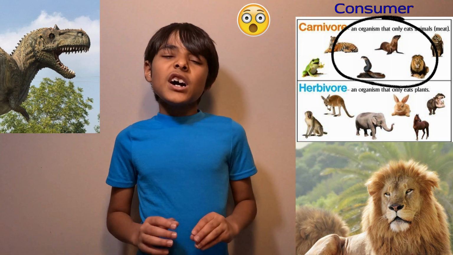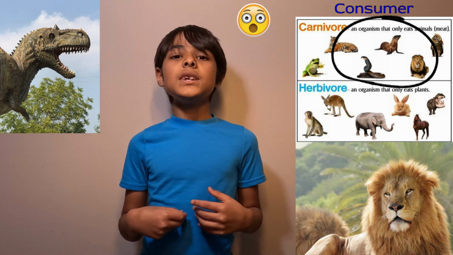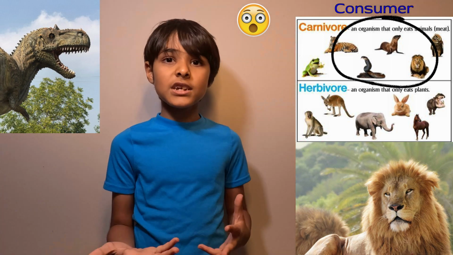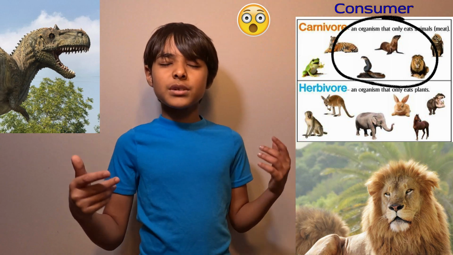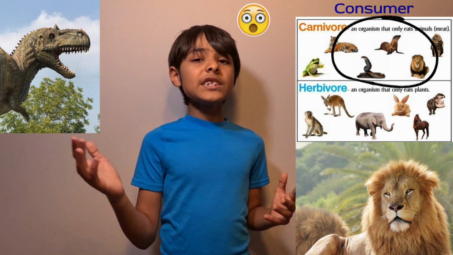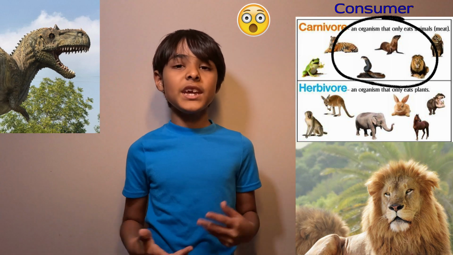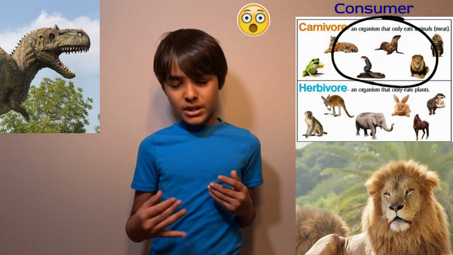So humans cannot be carnivores because every human has to eat a plant to get their nutrition, because just eating meat will give a lot of protein, but not other stuff we need. So we can't just survive on just eating meat.